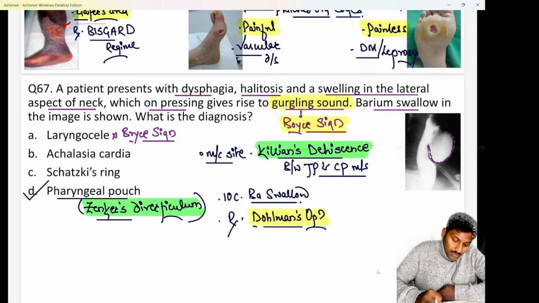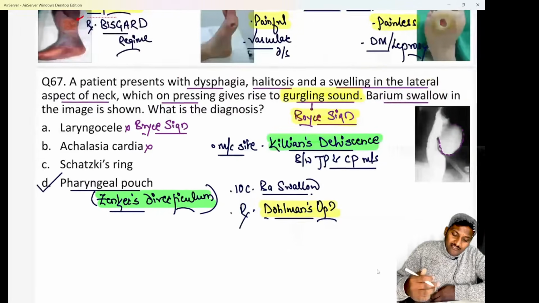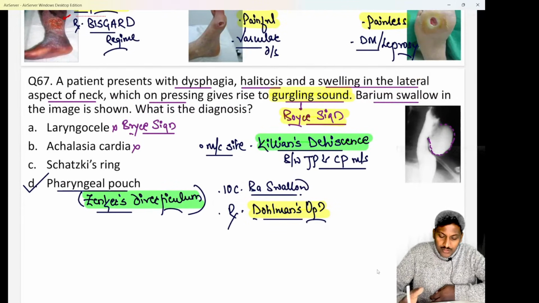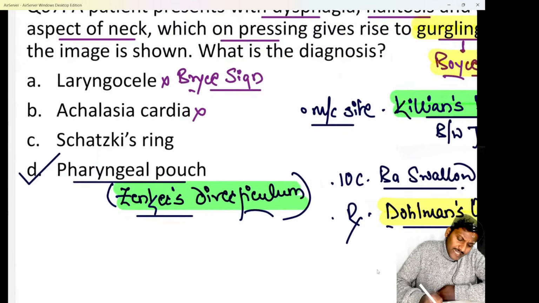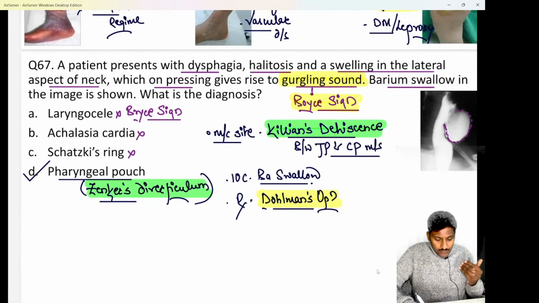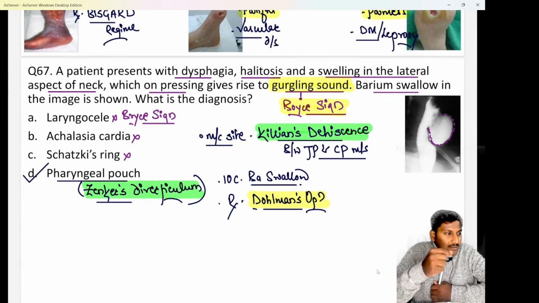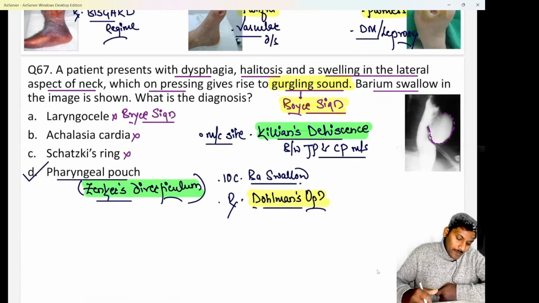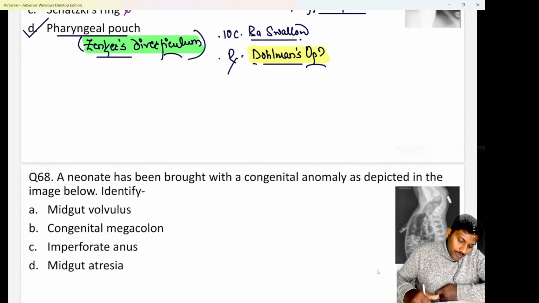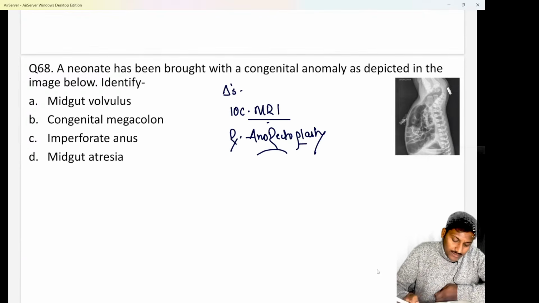Achalasia cardia, we know it may have dysphagia, it may have halitosis, but it does not have any kind of Boyce sign, and barium swallow shows a bird beak appearance, not an outpouching. Schatzki ring is a case of dysphagia, but again barium swallow will show basically a fibrotic ring inside the esophageal wall, not an outpouching. Clear? So that is important. Next is question number 68.